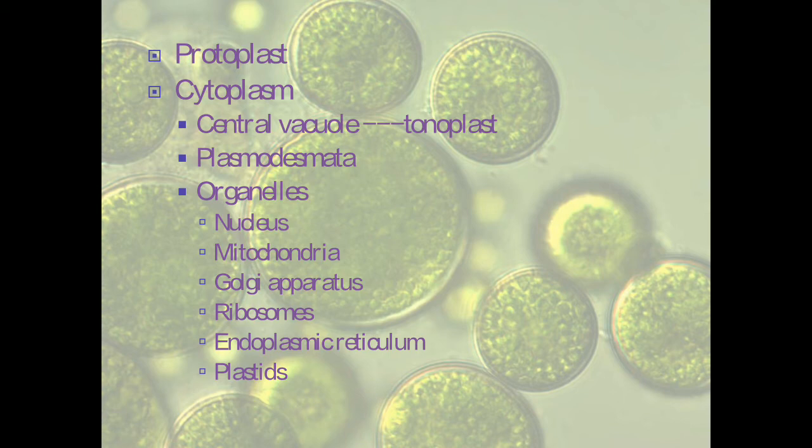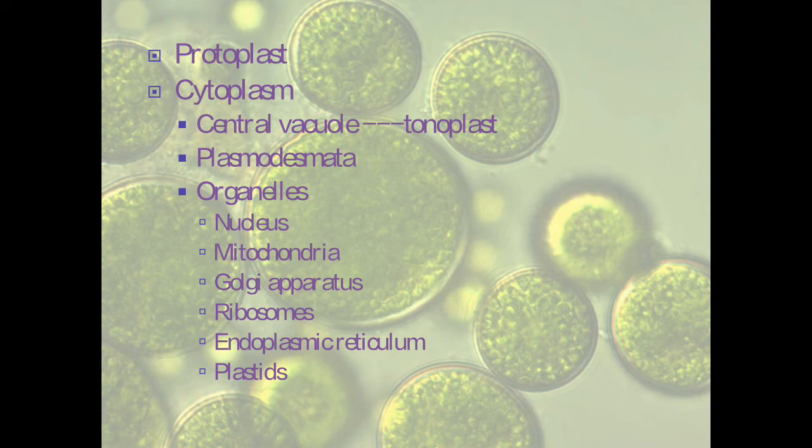Apart from these, the viscous cytoplasm consists of various organelles. Now, the most important of these organelles is the nucleus, because that is the storehouse of the genetic information of the algae, and the nucleus is bound by a nuclear membrane. It is a well-defined nucleus that is present in algae, bound by the double-layered nuclear membrane. Inside the nucleus, we see nucleoli and chromatin network.